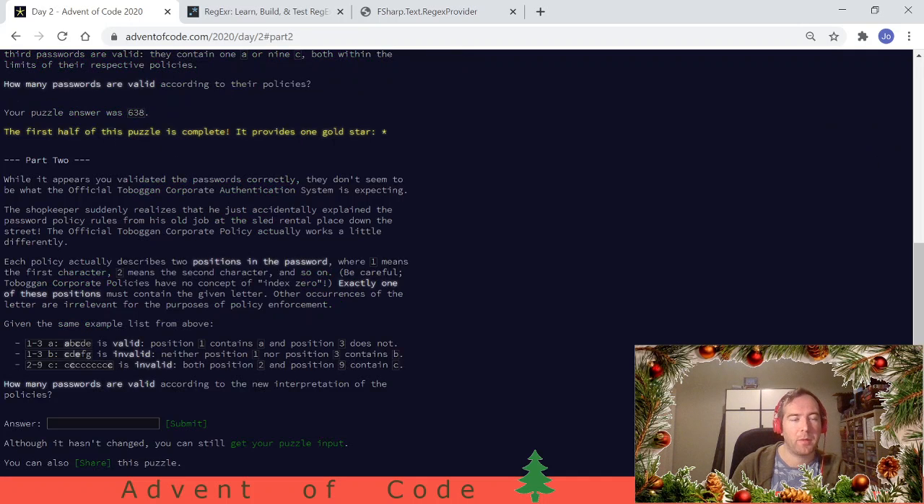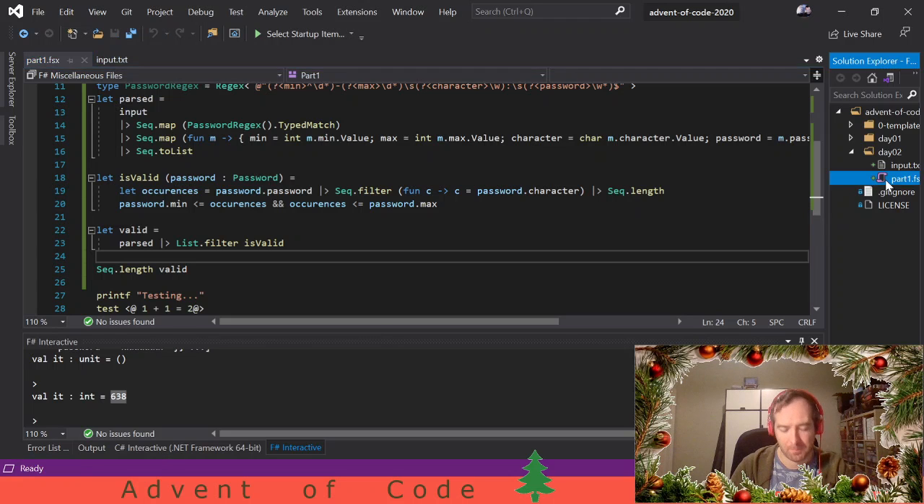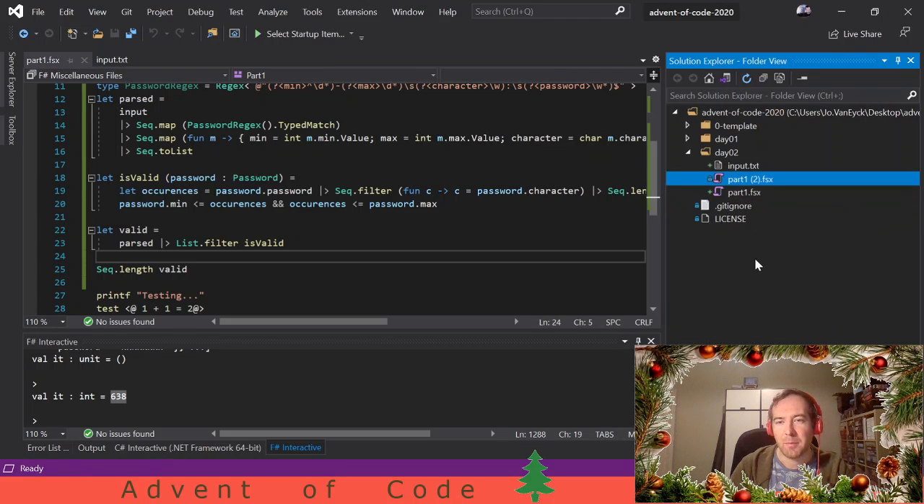We're good. Part 2. Let's have a sip of coffee first. And before I rip up the code, let's copy paste it. That's my strategy. Don't try to maintain backward compatibility for these puzzles. Just copy paste the file and start hacking away at part 2.